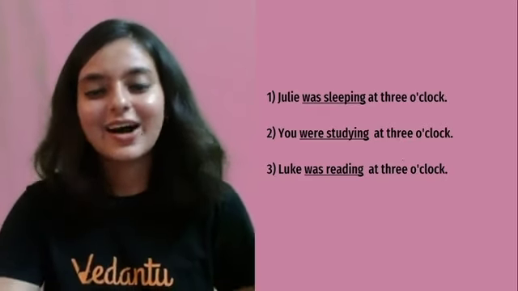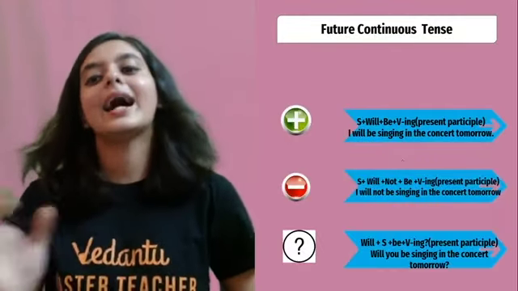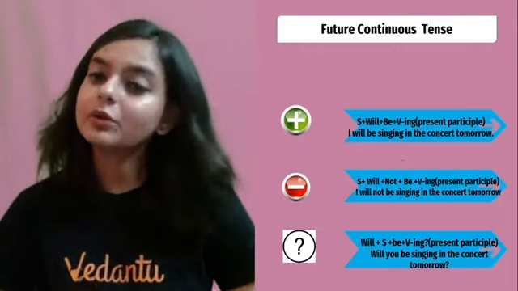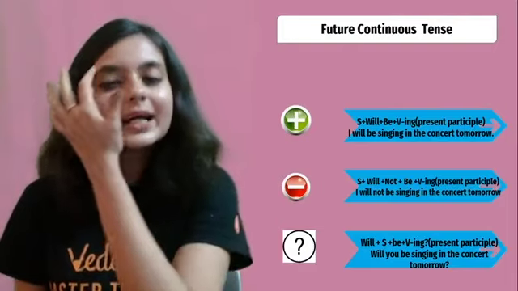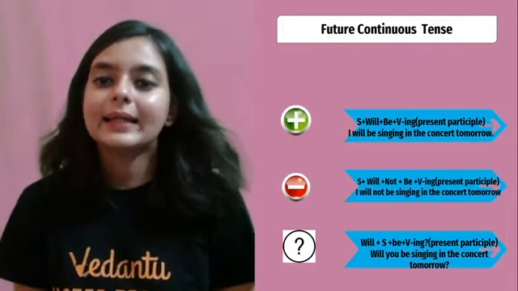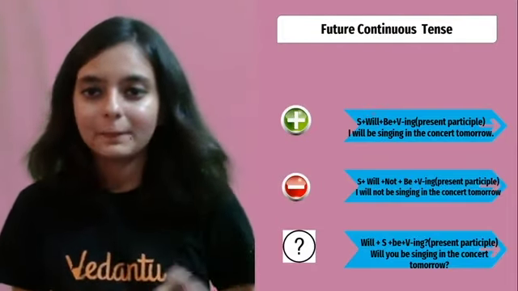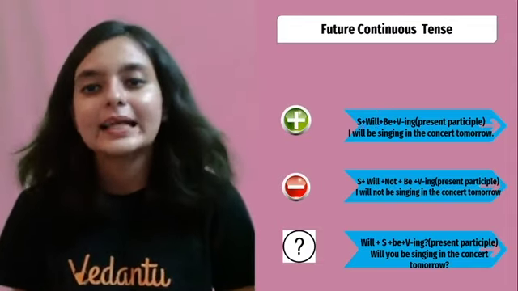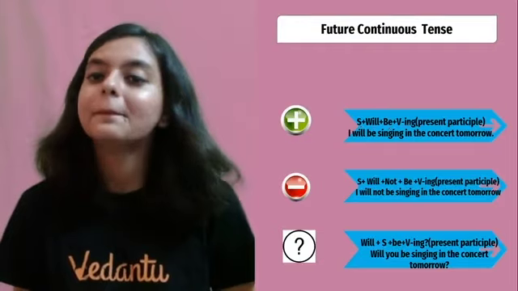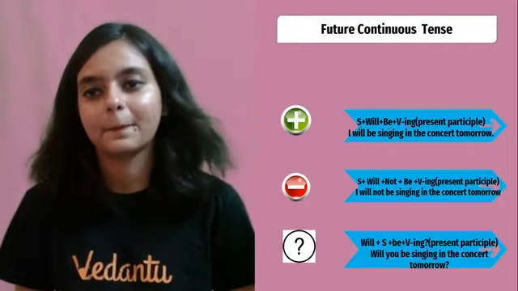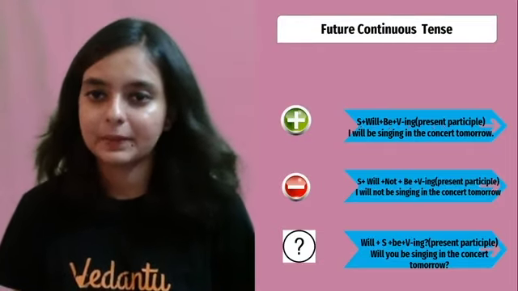Okay, so that's all. And last we will study about future continuous. Now look at future continuous. This is a little complicated. The format here is a little complicated, so be very careful. Subject plus will plus be plus V plus ing, that is present participle.